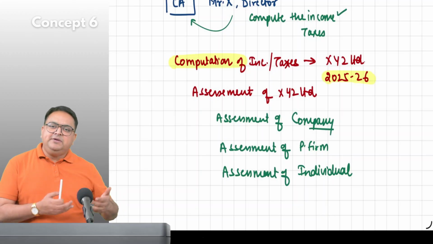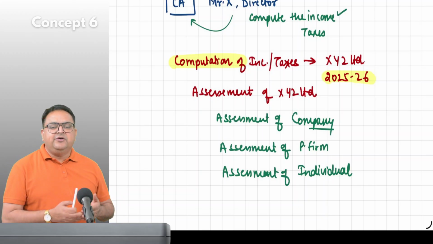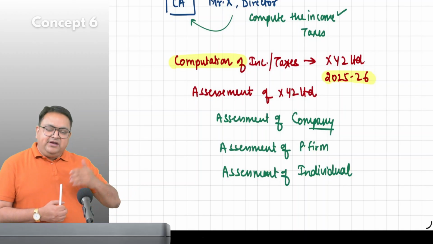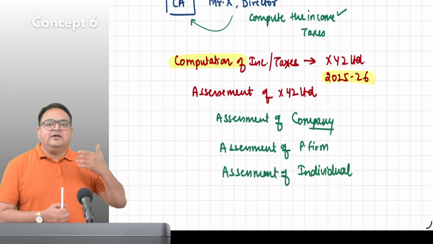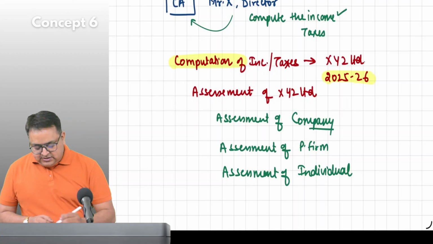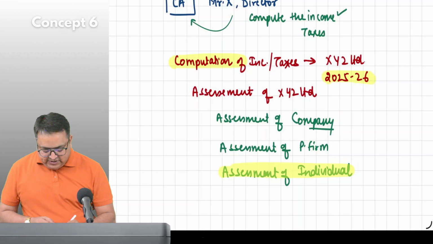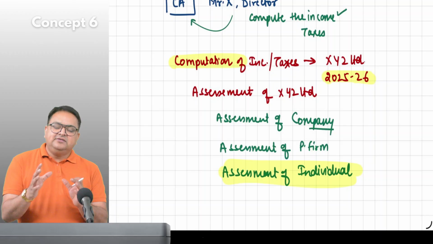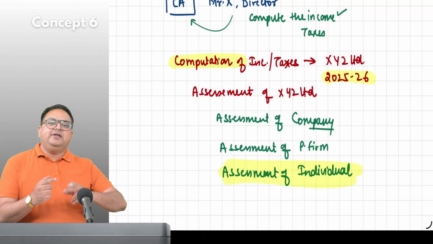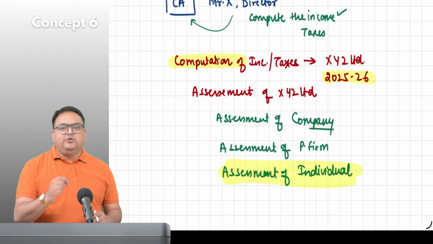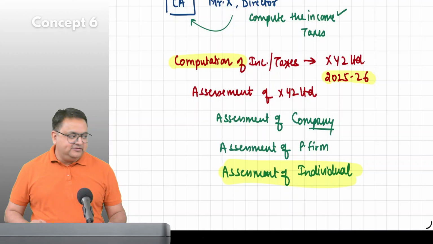Whatever income they are earning, how much tax they have to pay, whenever we compute it, we are doing an assessment. In CA Intermediate, the institute actually gives assessment of individual. They will give you questions where you have to do the computation and calculations for an individual assessee.